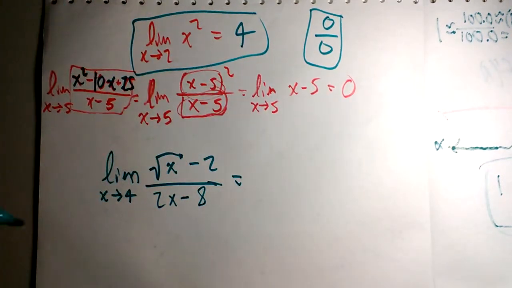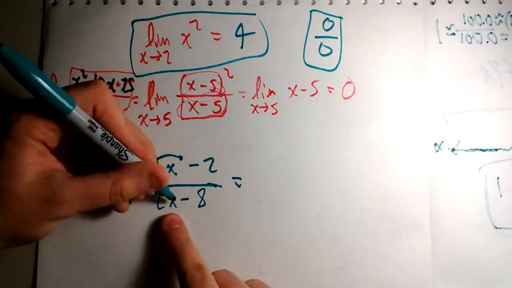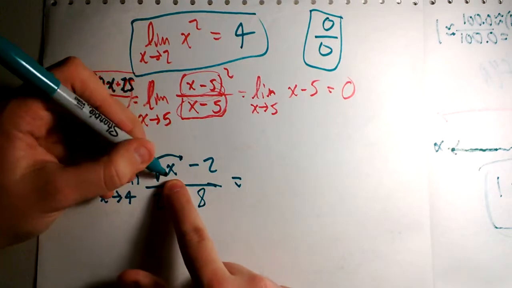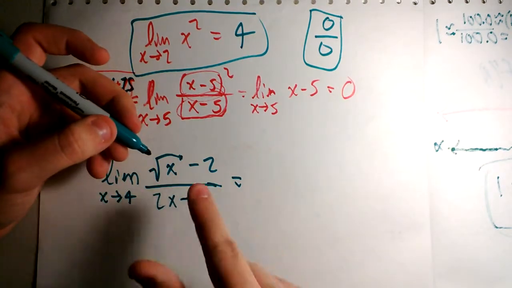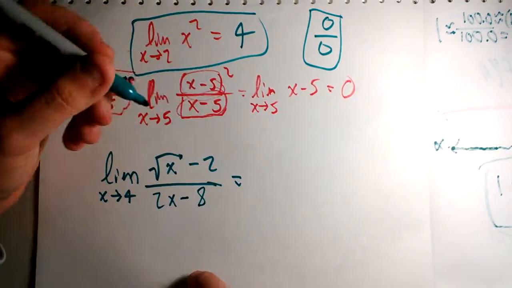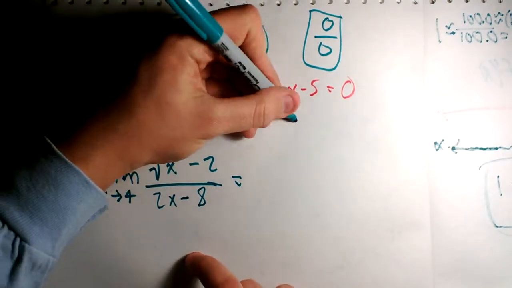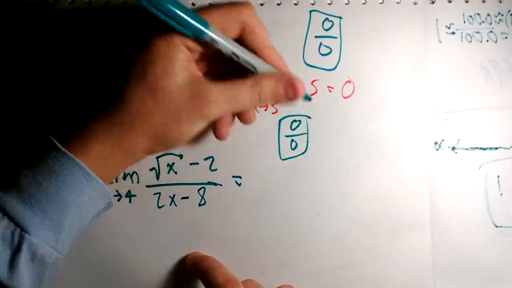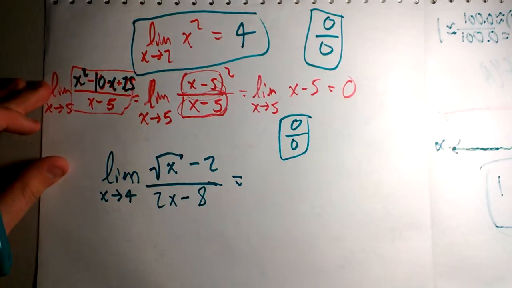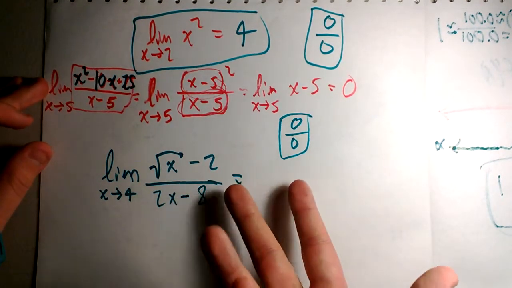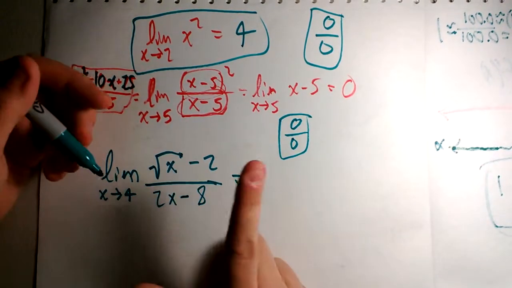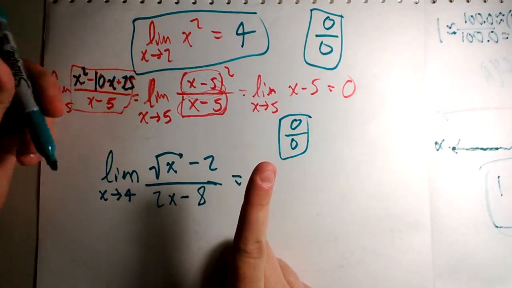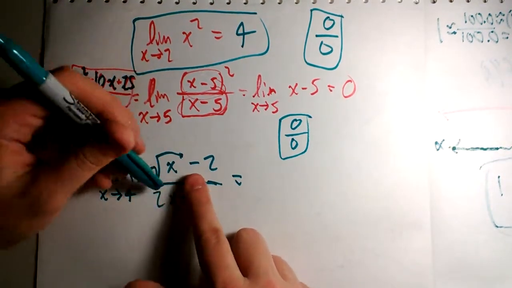I came up with it because if you plug in 4 here, you get 0. And if you plug in 4 here, square root of 4 is 2, 2 minus 2 is 0. So you get 0 over 0. So I actually manufactured this problem to get a problem. But if this was purely random, just picked out of the blue, odds are this would simplify easily and you could just plug in 4 and get a result.